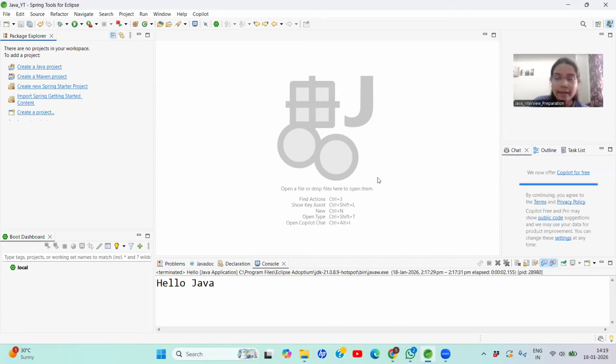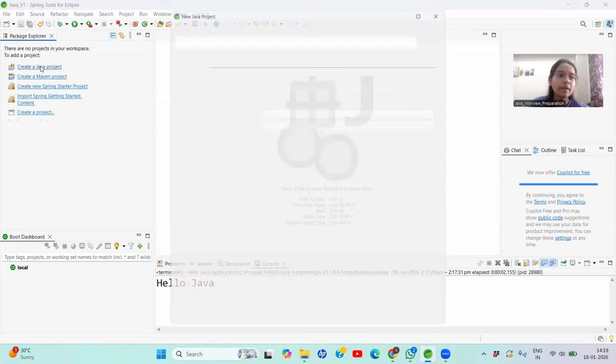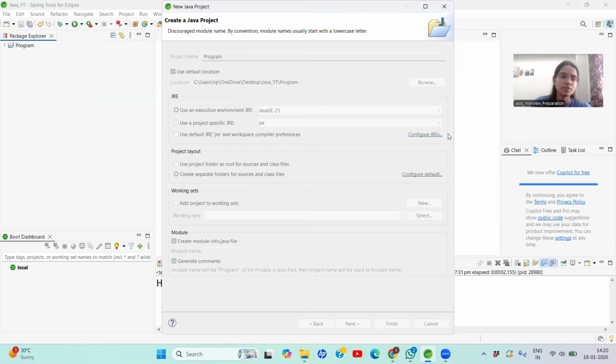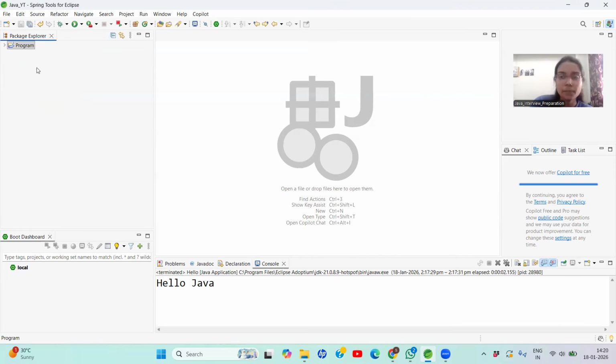So let's create our first Java program. Here you can see Create Java Project. From here you can create a project. Give a name to your project, like I'm going to give "program". This is the project name. Finish. So if you see here, our project is created.